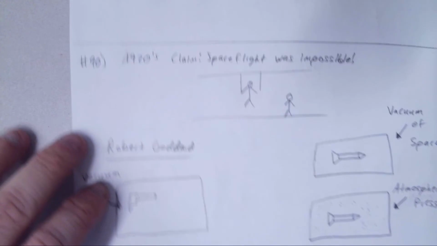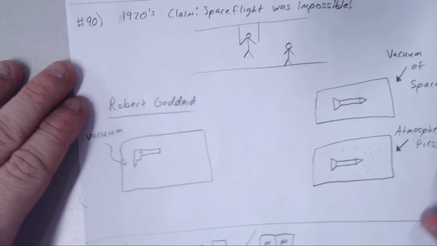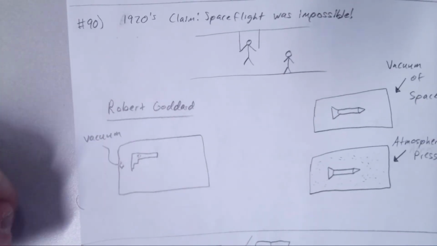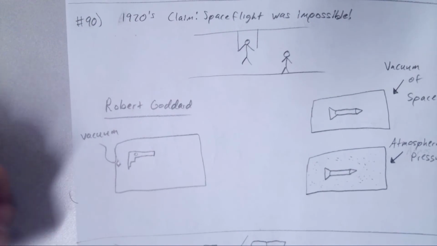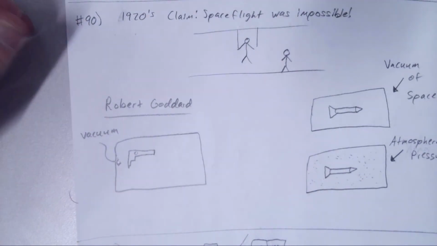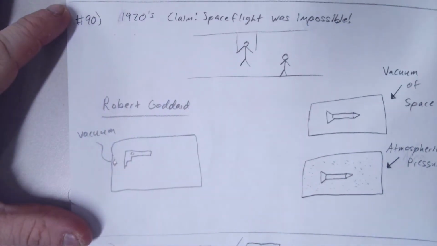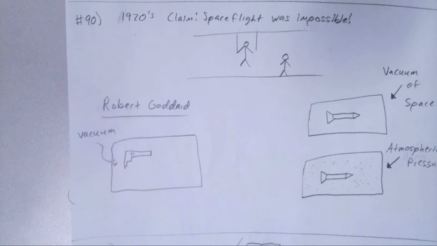So I'm going to go over here. This is interesting. Please pay attention. Please watch the whole little part here. There was a belief for a very long time leading up to the 1920s and even further. So airplane, 1903 or around the early 1900s, the Wright brothers airplane, and there was a person named Robert Goddard and other people that were trying to do experiments with rockets, and there was a claim that space flight was impossible.